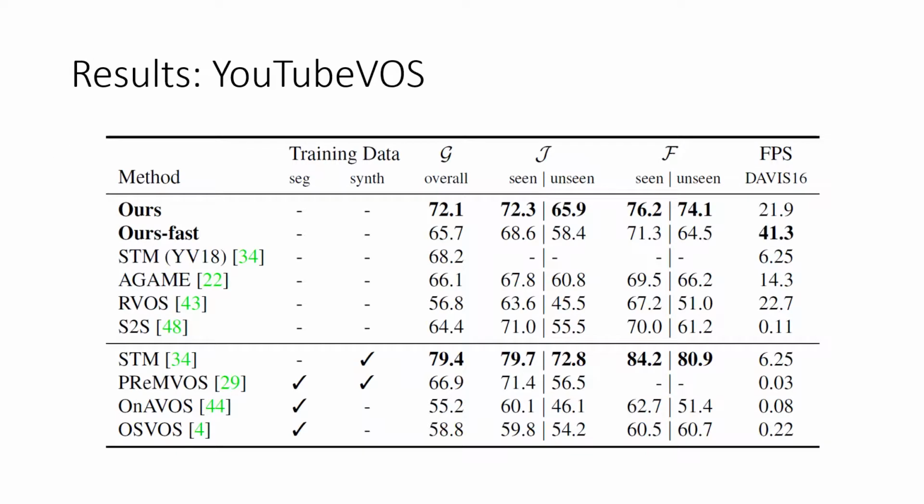We evaluate on the YouTube VOS validation set. When no additional training data is used, our approach outperforms the state-of-the-art. It is also significantly faster than previous methods, reaching a frame rate of 21.9 FPS. With a smaller backbone and fewer target model updates, we reach 41.3 FPS, while remaining competitive to recent methods.